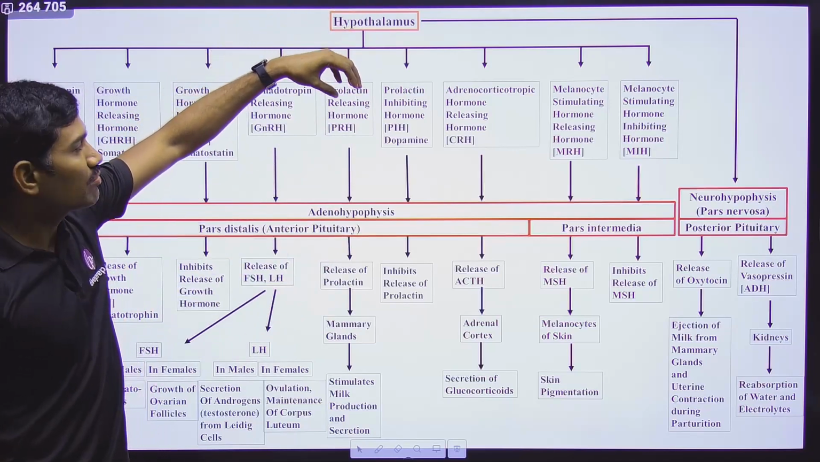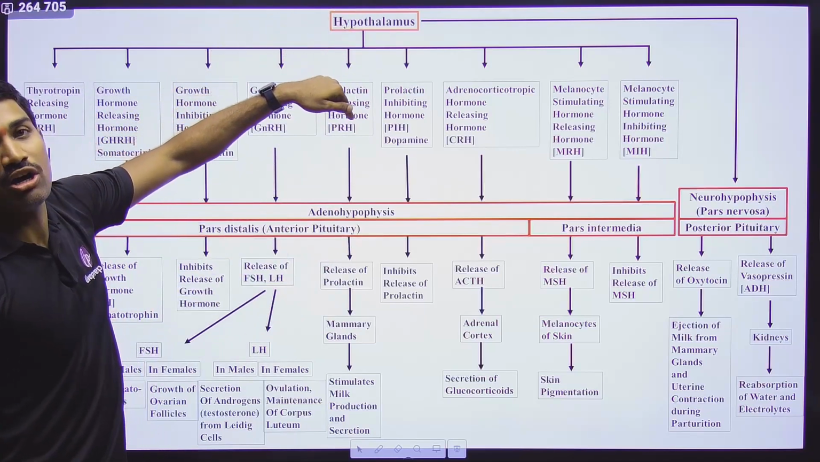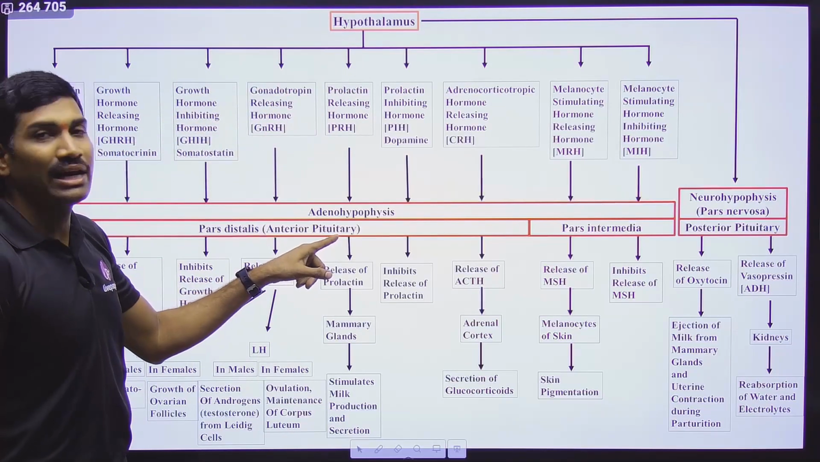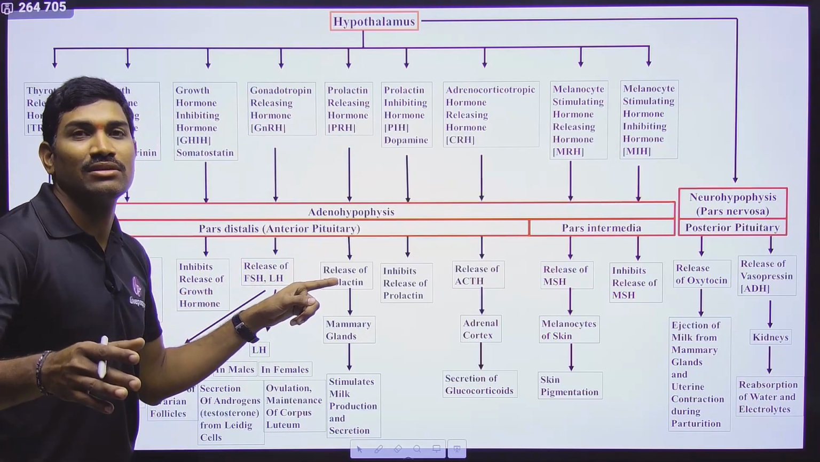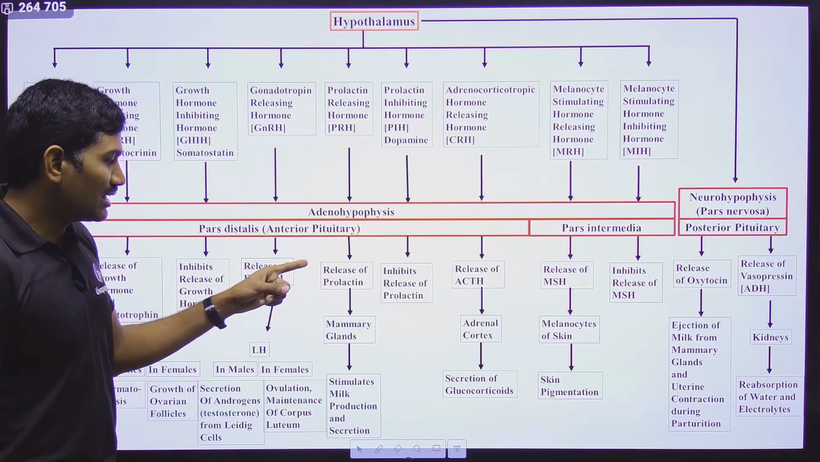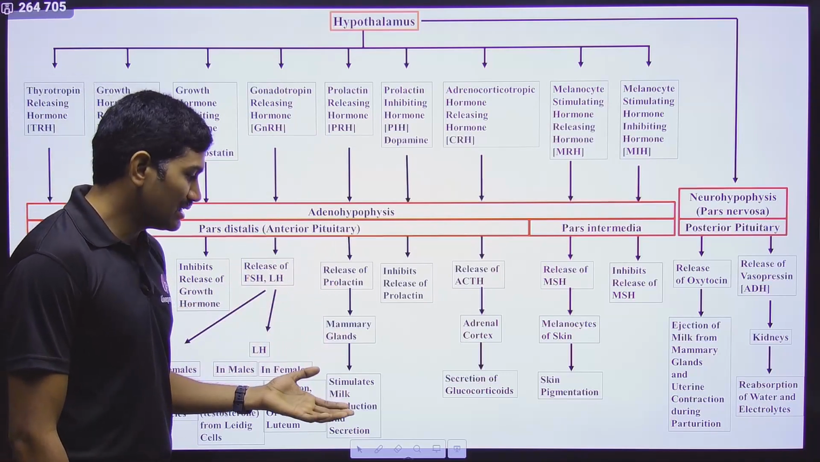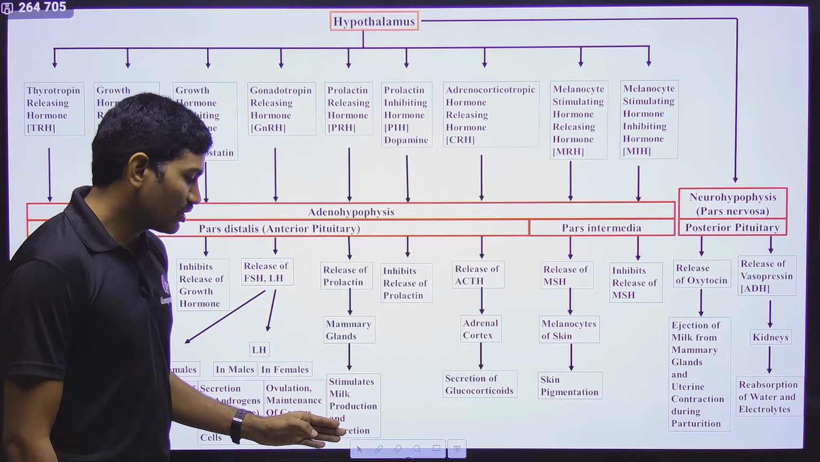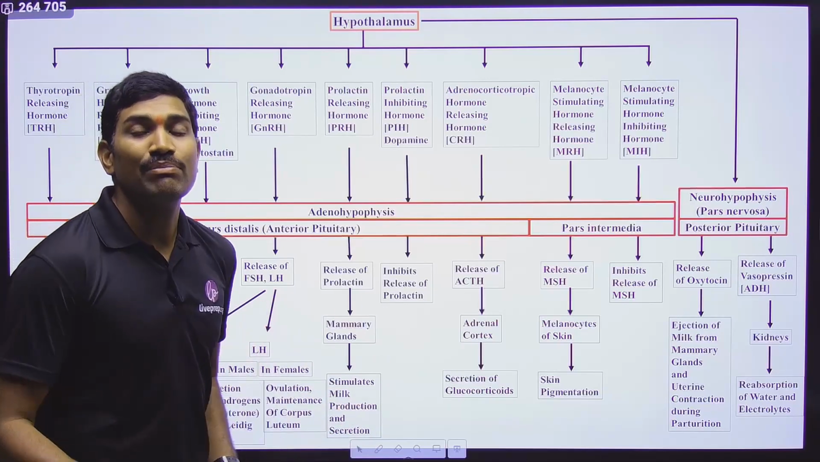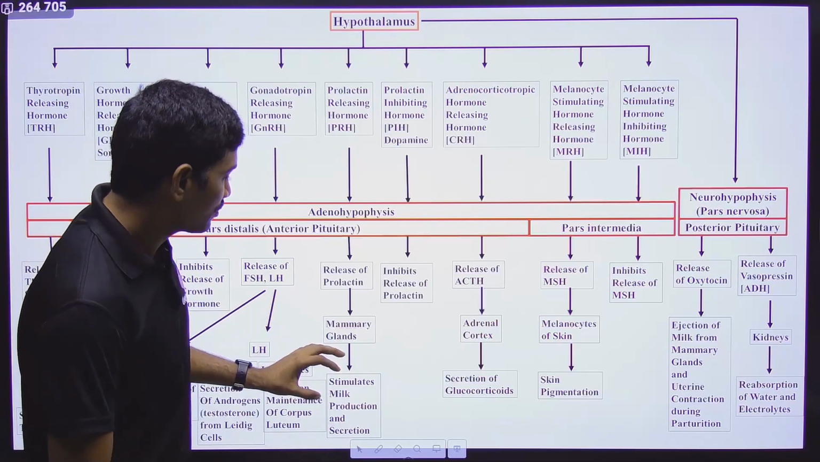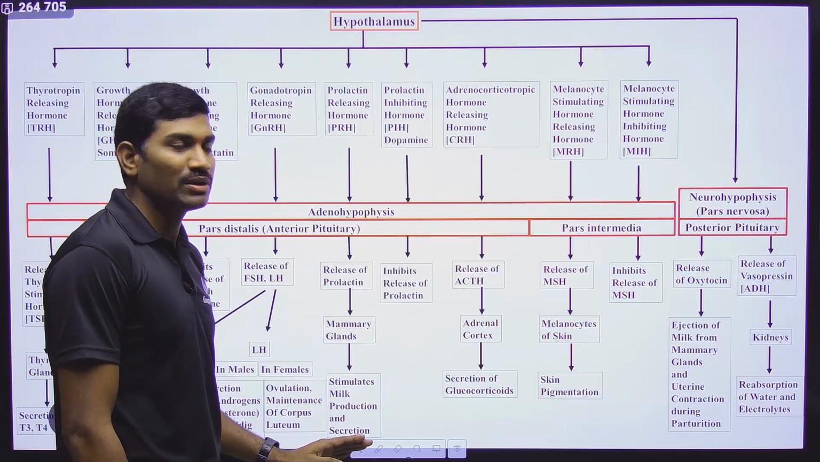Hypothalamus is releasing a hormone called prolactin releasing hormone. When this hormone is acting on the anterior pituitary, the anterior pituitary will start the release of prolactin. And what is the function of this prolactin? Prolactin will act on the mammary glands, helping in the stimulation and production of milk. Yes or no? Not only this, it is also helping in the development of the mammary glands. Clear? This is the function of this particular one.